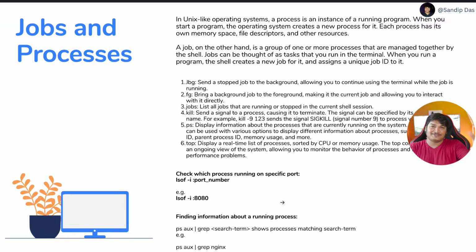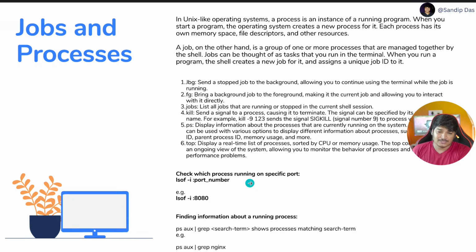So multiple people, in Linux language, running a job, and I am a single process. So think that way. A job is a group of one or more processes that are managed together by the shell. Okay, so this is the job. A job can be thought of as a task that you run in a terminal. When you run a program, the shell creates a new job for it and assigns a unique ID to the job. You can see the unique IDs for each job as well.